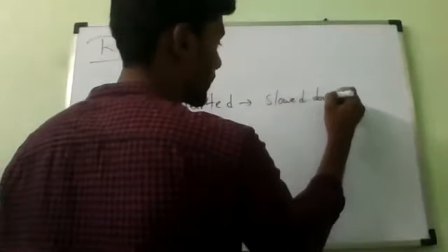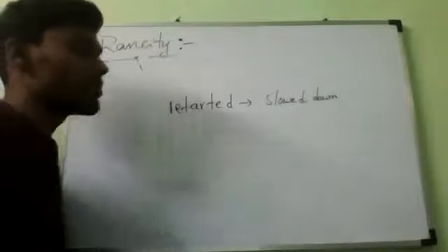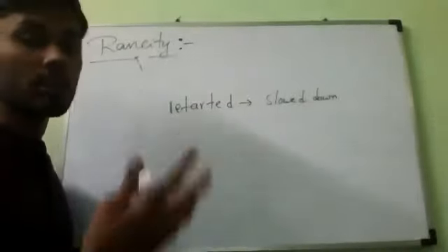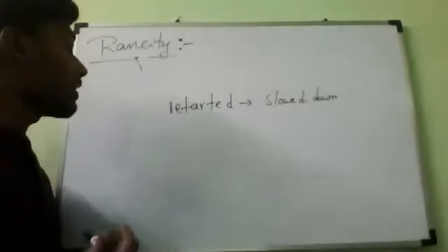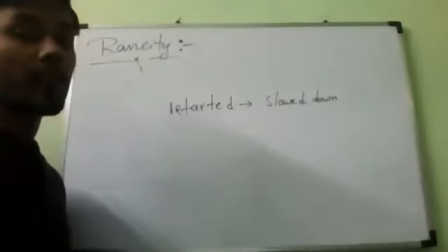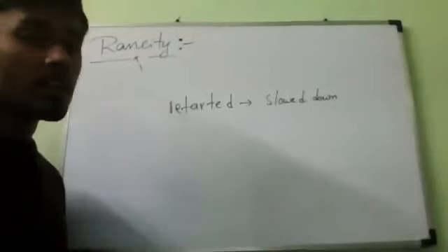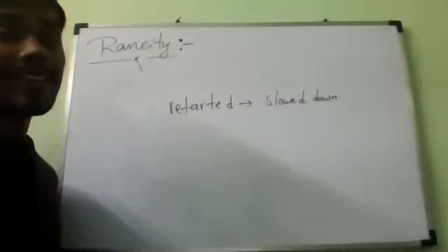That is, you should remember. Prevented means completely stop. So either you can stop it by using some methods, or by using some methods we can slow down the process of rancidity. Understand? So let us come to the first method. Rancidity can be prevented by adding antioxidants.